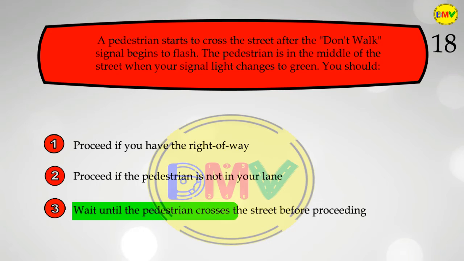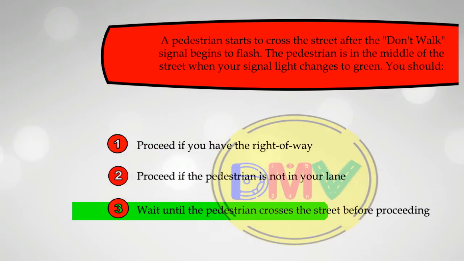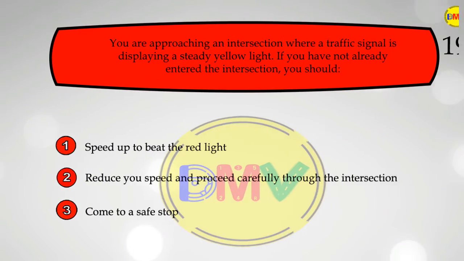The correct answer is 3. At a green light, you must give the right of way to any vehicle, bicyclist, or pedestrian in the intersection. If a pedestrian begins crossing the street after the traffic signal light starts flashing, wait until they have crossed the street before proceeding.